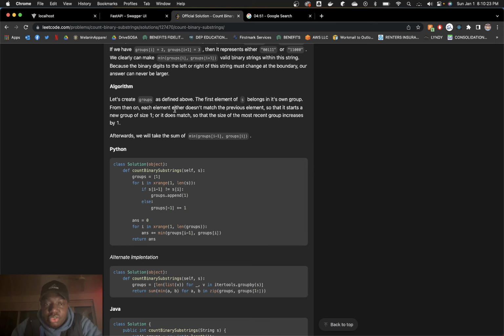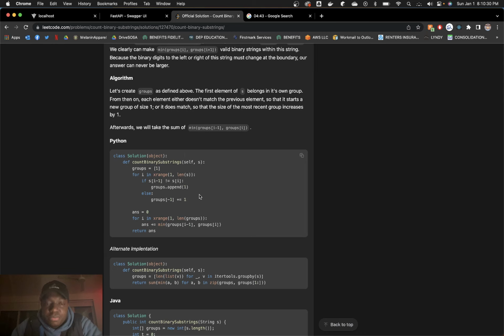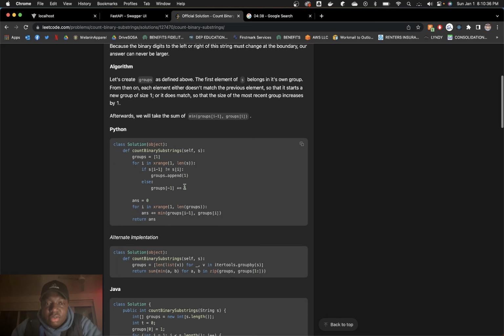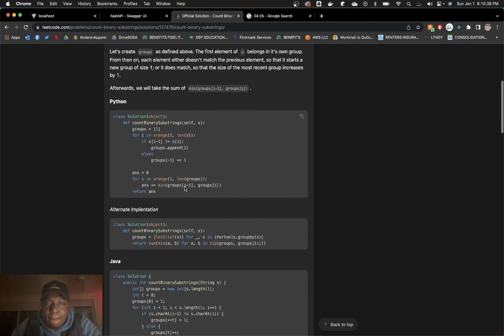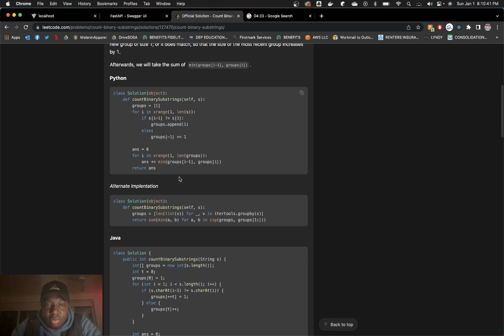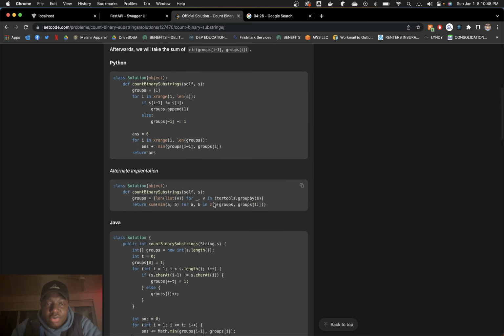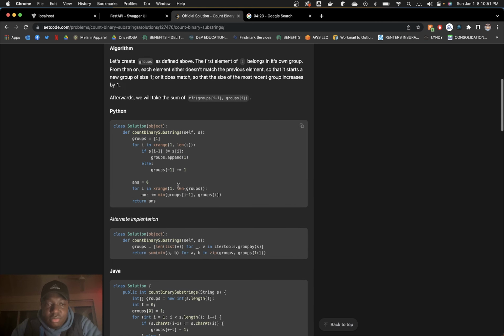From then on, each element either does not match the previous element, and the group is 1. So if it doesn't match the prev, then we know that we have to do, okay. What's xrange? You can do list comprehension, using itertools. That's crazy.